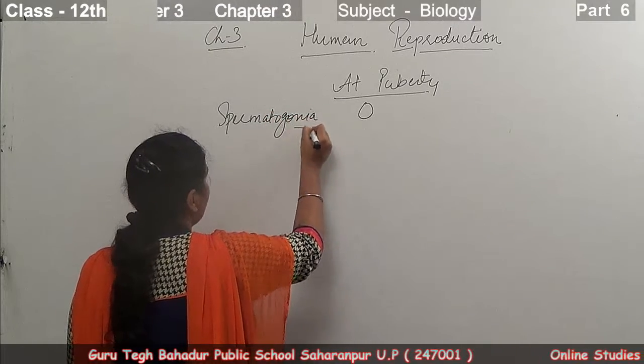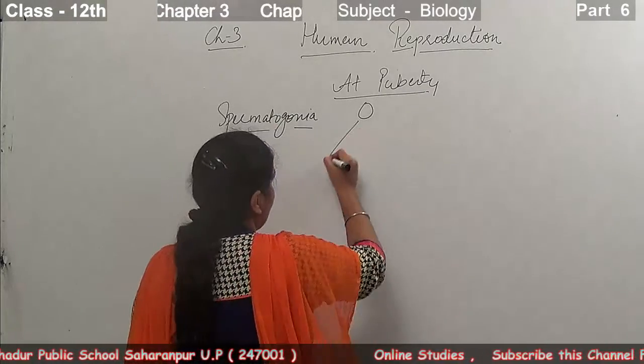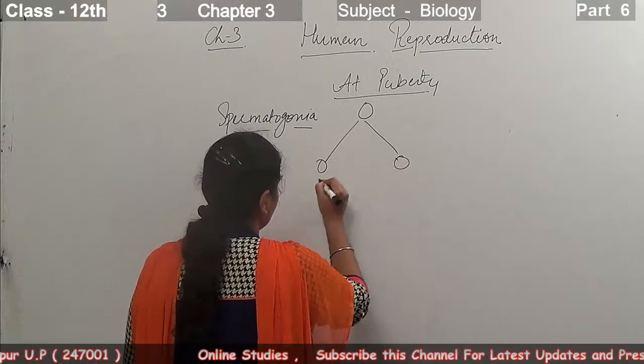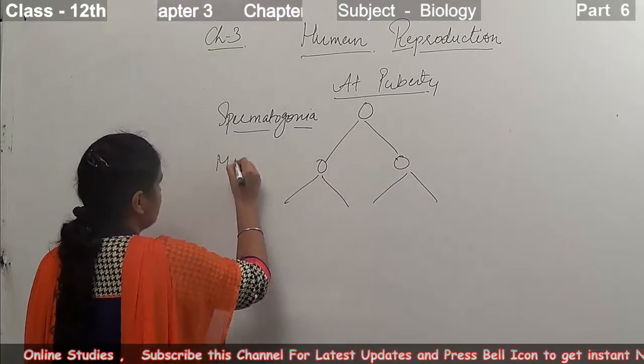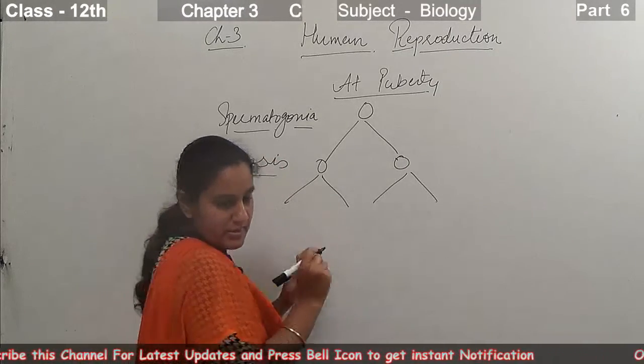As I told you, in the multiplicative phase, first the mitosis starts and they increase in number.